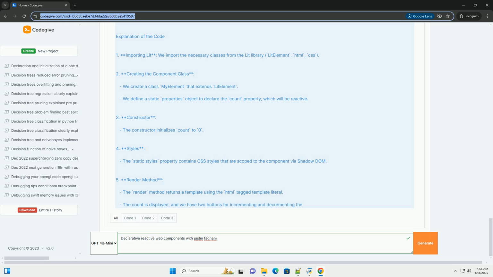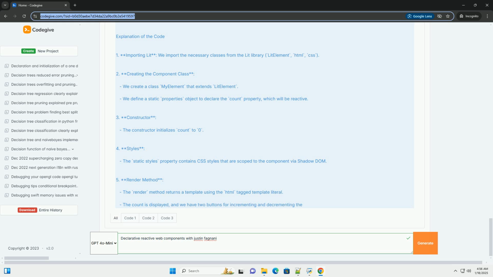7. Defining the custom element. Finally, we register the custom element using customElements.define. Using the component. You can include the my-element tag in your HTML, and it will display the counter with increment